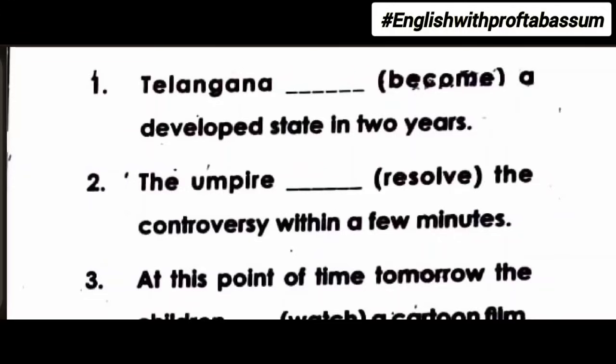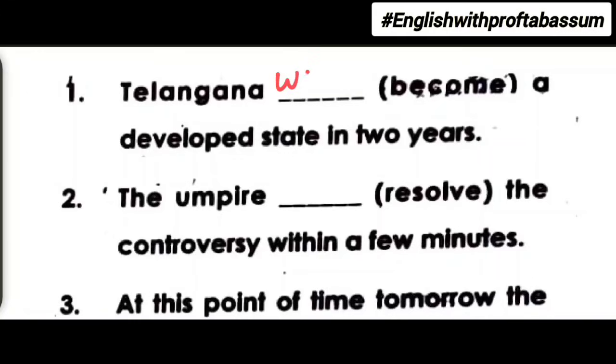Telangana dash a developed state in 2 years. So the words in 2 years indicates that it is simple future. So words like soon, tomorrow, next week, in 2 years, all these are simple future. The rule is will plus base form of the verb. So base form of the verb is become. So the answer is Telangana will become a developed state in 2 years.